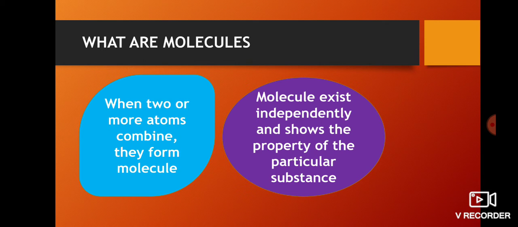Atoms showed the properties of the particular matter, while a molecule shows the property of the particular substance. So the three things to remember in molecules are: when two or more atoms combine they form a molecule; a molecule exists independently; and it shows the property of the particular substance.